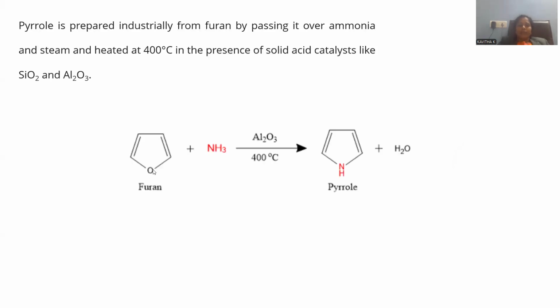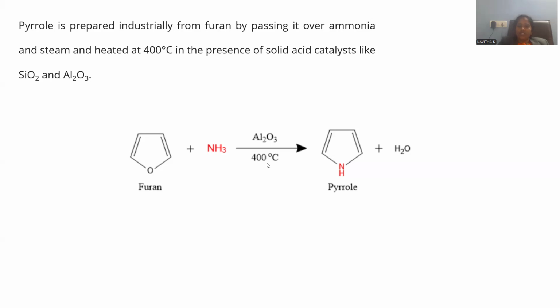And now let me transform one heterocycle into another. This is the molecule called furan, where an oxygen heteroatom is present. That can be transformed into pyrrole with a nitrogen heteroatom. To transform furan into pyrrole, furan is treated with ammonia in the presence of alumina. Al2O3 is aluminium oxide, called alumina, and the temperature to be maintained is 400 degrees centigrade.